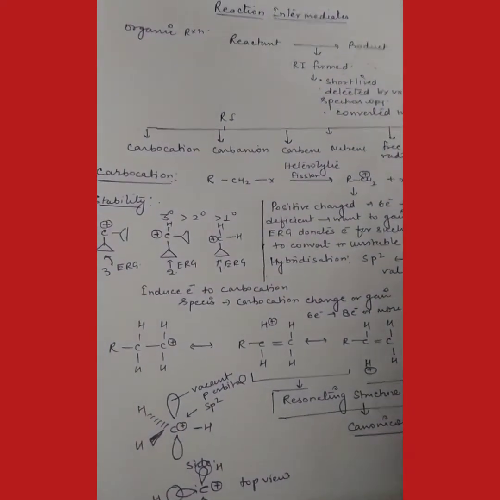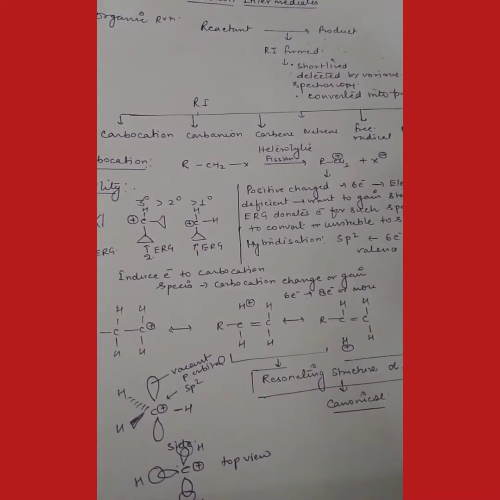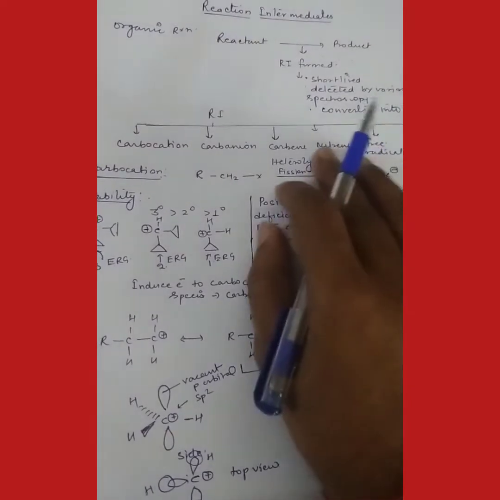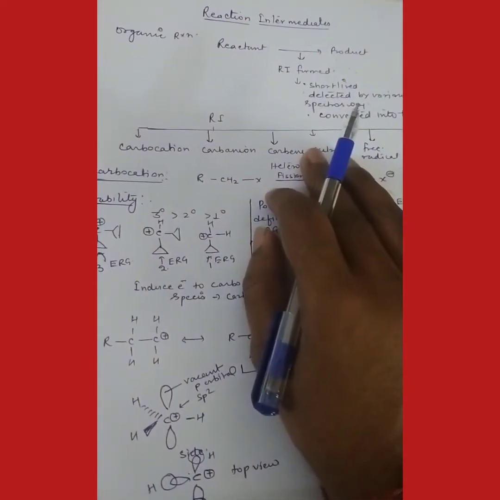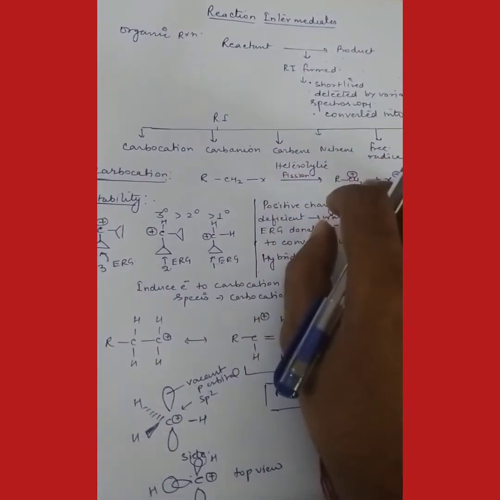Okay, so if you see the reaction intermediates, various types of reaction intermediates are involved or formed in organic reactions, and these may be carbocation, carbanion, carbenes, nitrene, free radical, or benzyne. So these are all reaction intermediates, and you can see such intermediates formed in different organic reactions.